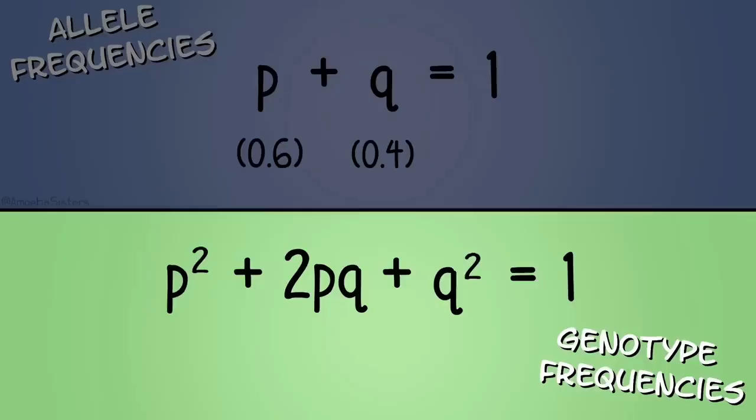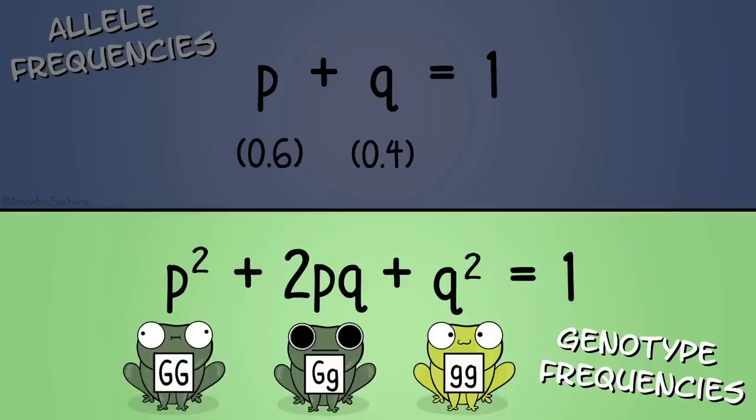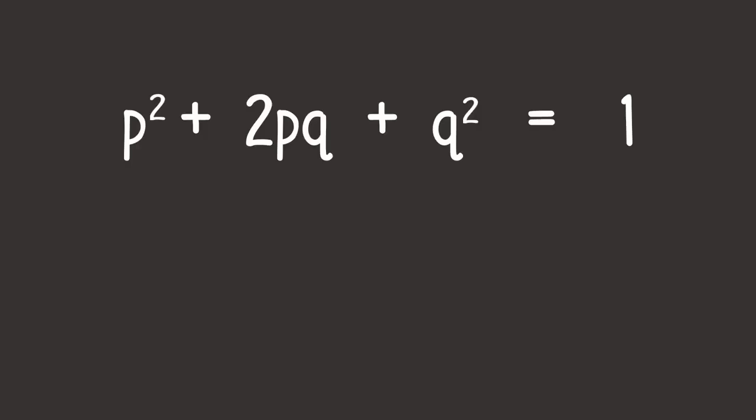But what if I wanted to know the genotype frequencies? Meaning, I wanted to know the frequency of frogs that are homozygous dominant, which is big G, big G, heterozygous, which is big G, little g, or homozygous recessive, which is little g, little g. Then I can use this other Hardy-Weinberg equilibrium equation, P squared plus 2PQ plus Q squared is equal to 1.